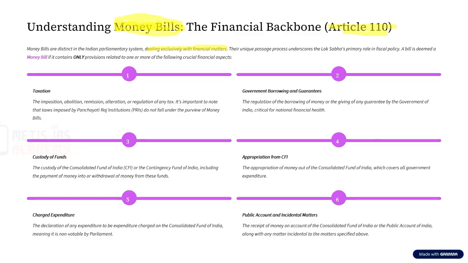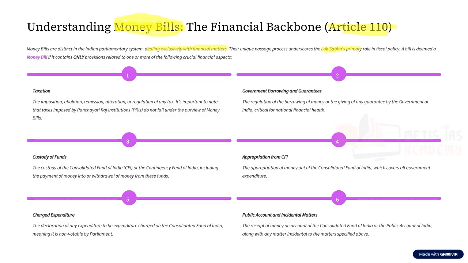Now, a very important thing with respect to the money bill is that it is the Lok Sabha that has the ultimate authority. Why? Because it is the members of Lok Sabha who are directly elected by the people of India.